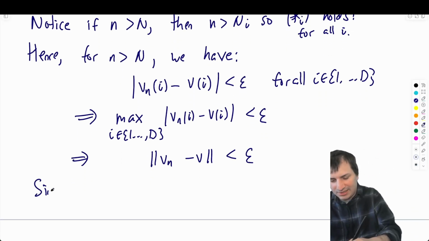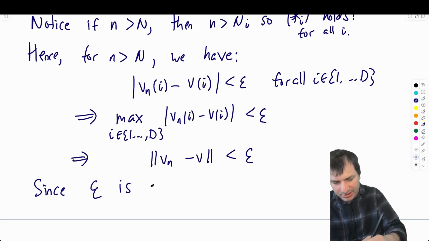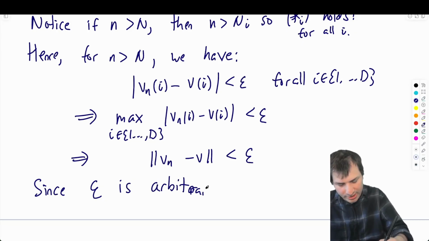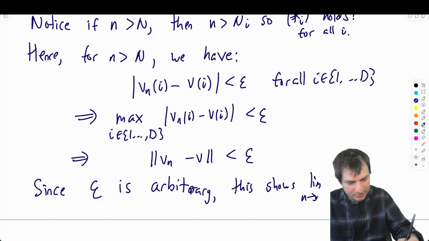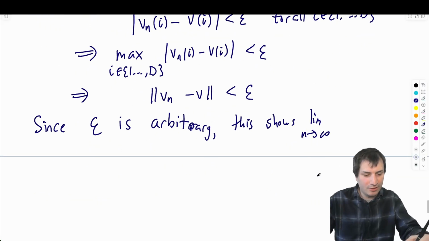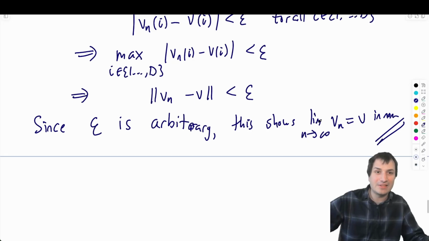So finally I say, since epsilon is arbitrary, this shows the limit as n goes to infinity of Vn equals V in norm. Okay, and that's the proof.